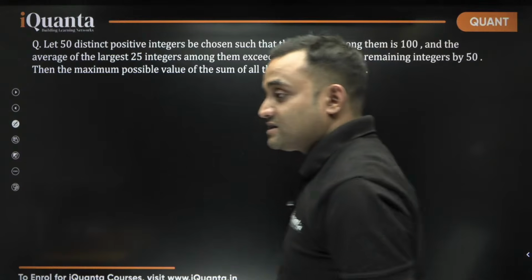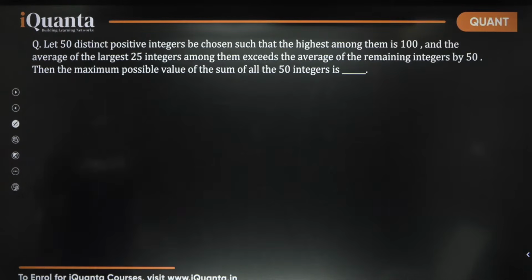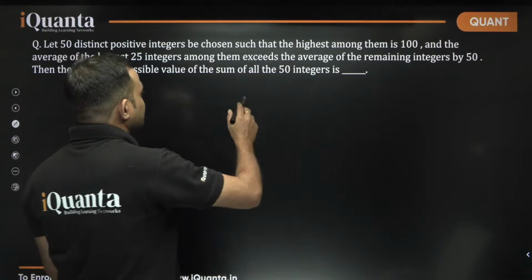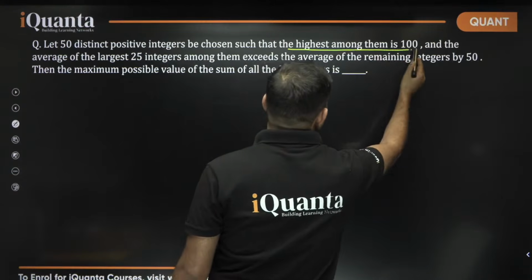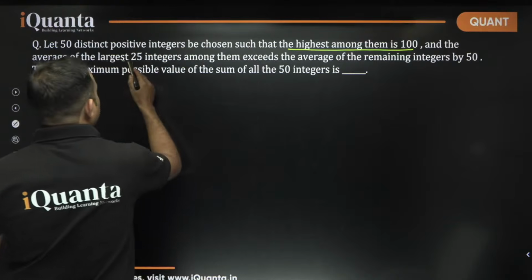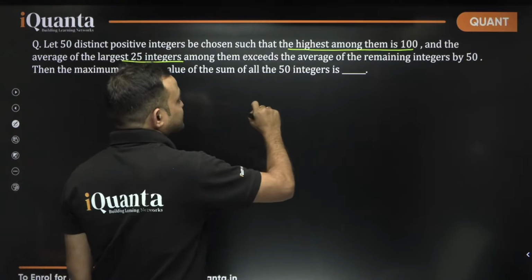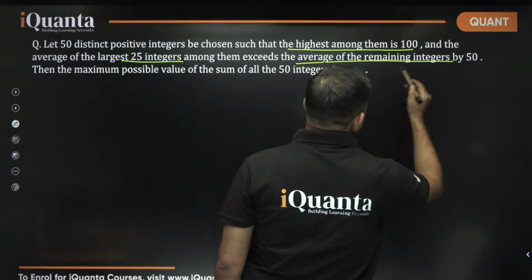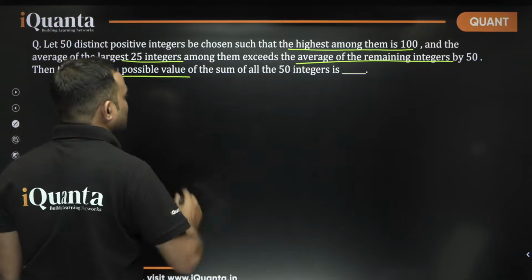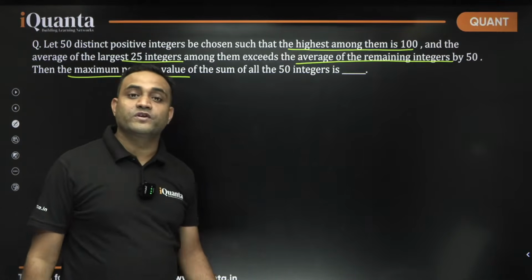So what's your answer? 3150. Okay, let's check this. Let 50 distinct positive integers be chosen such that the highest among them is 100 and the average of the largest 25 integers among them exceeds the average of the remaining integers by 50. The maximum possible value of the sum of all the 50 integers.